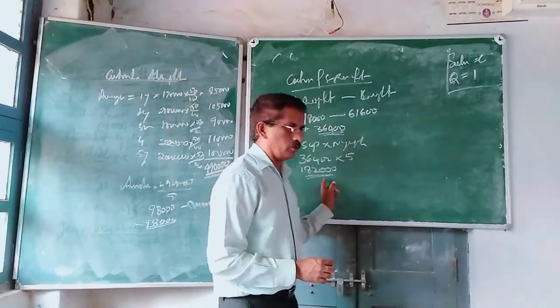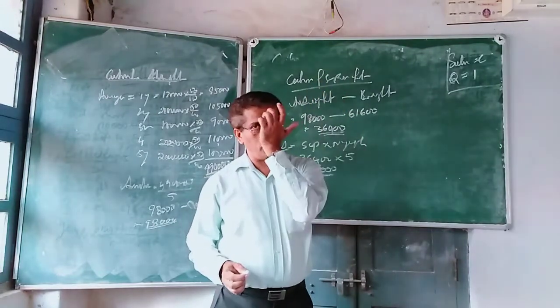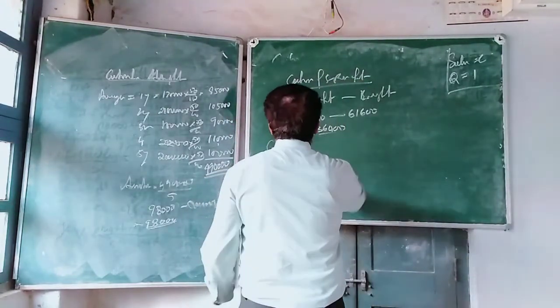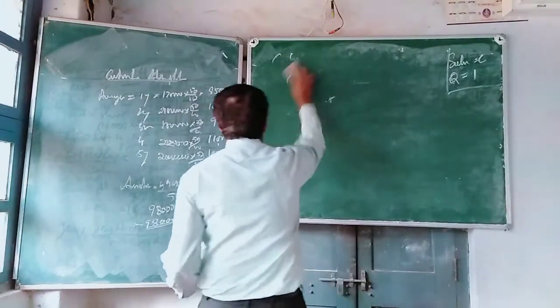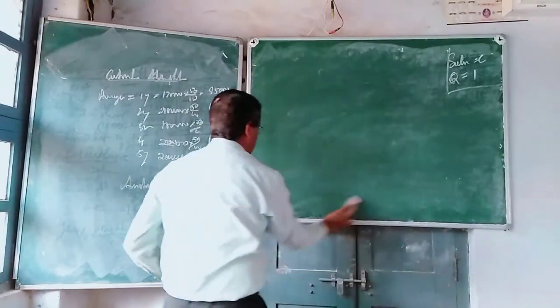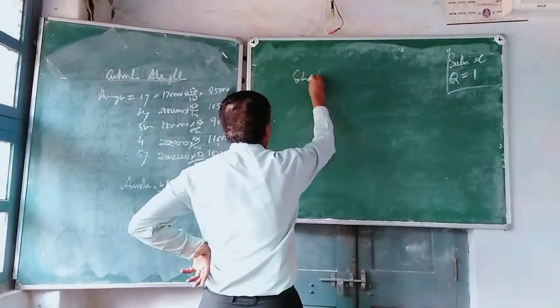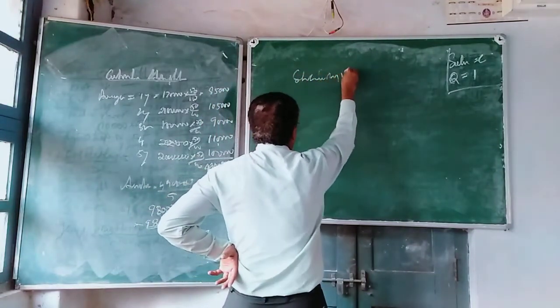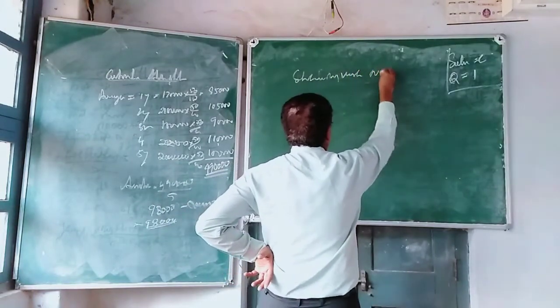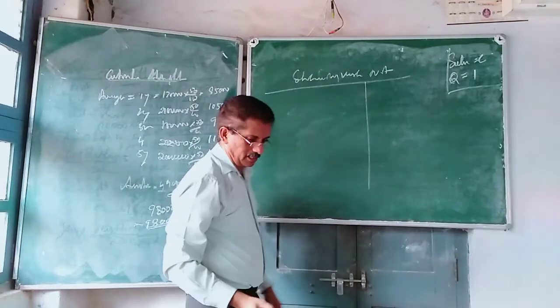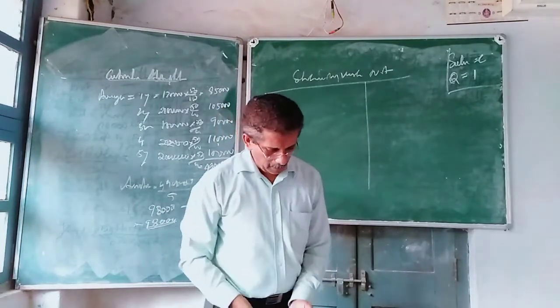This goodwill will be used to find out the value of share. Now, we found the goodwill. Now, valuation of share under net asset method. Statement showing value of share under net asset method. Assets minus liabilities.